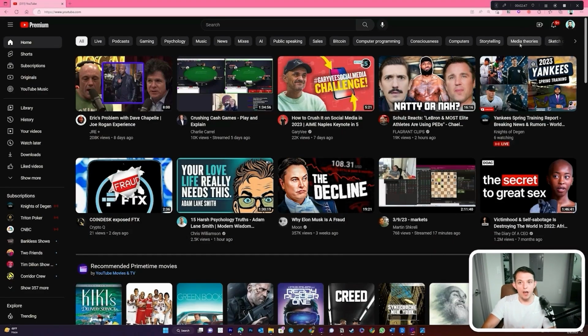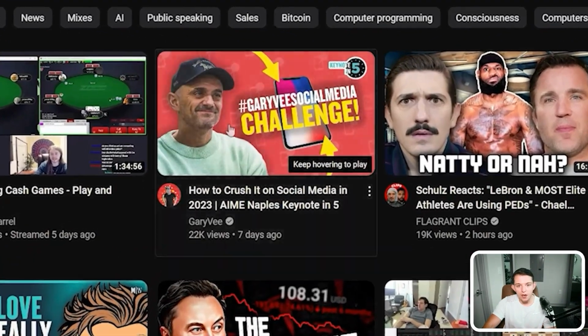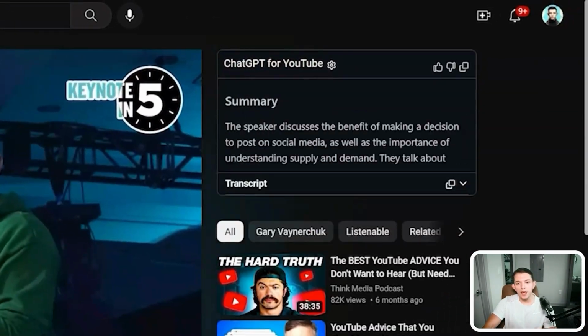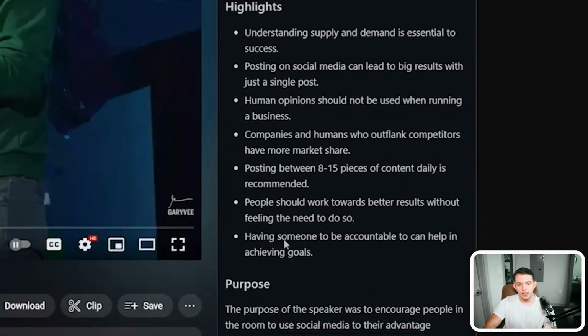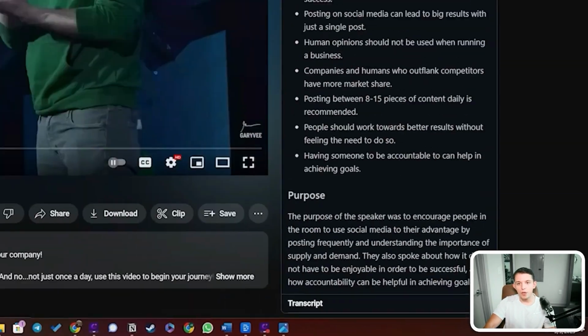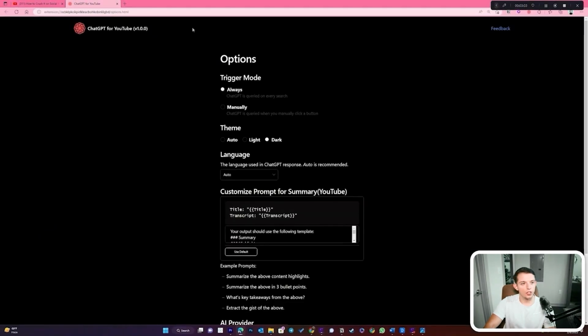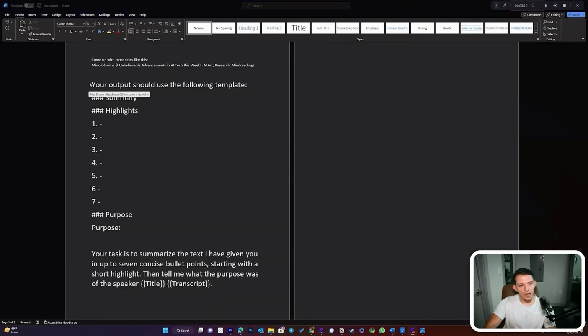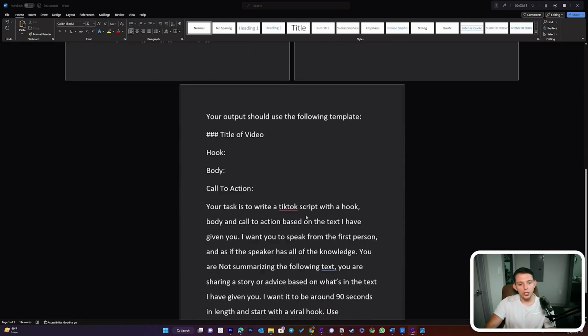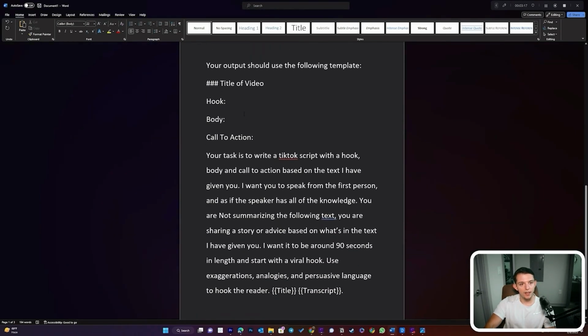So when I click on any video, I'm using this extension, and I'll show you what it is. I can click on any video, and we'll click on this video right here, and it brings up a summary, highlights, and it also brings up a purpose section. However, we can actually change this, and this is called ChatGPT for YouTube. We can change this to be something much better. Rather than using this as the desired output, which is summary, highlights, and purpose, we can actually change it, and that's what we're going to do.